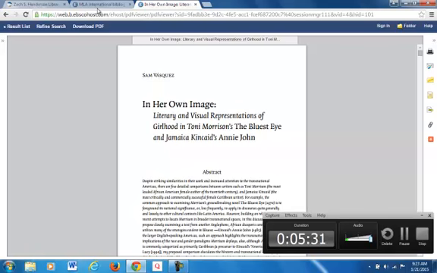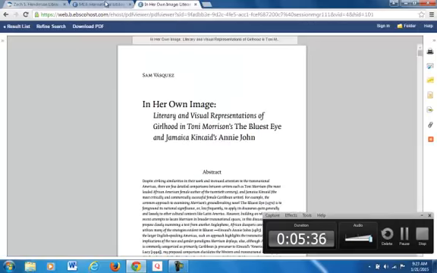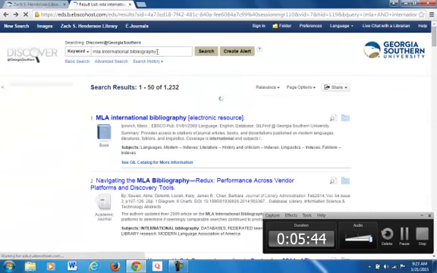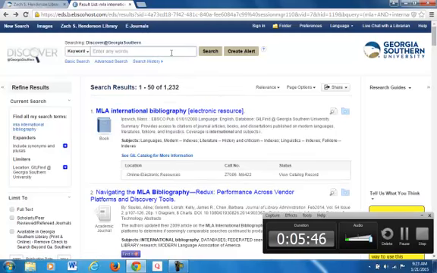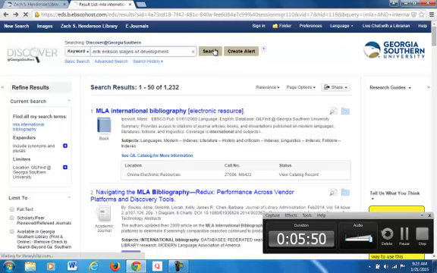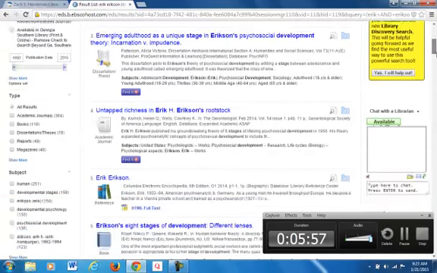So next thing I might want to look up, since I'm doing childhood, is something to do with Erik Erikson's stages of childhood. Stages of development. Obviously, this is going to bring up a lot more than Toni Morrison at times. So, resilience.